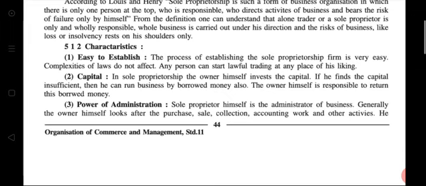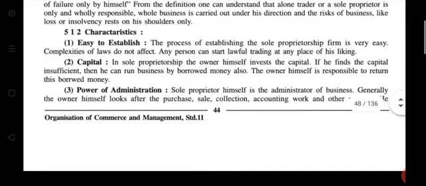It is very easy, the complexity of law does not affect it, and any person can start lawful trading at any place of his liking. Then capital. In sole proprietorship, the owner himself invests the capital. If he finds the capital insufficient, then he can run the business with borrowed money also. So the owner himself is responsible to return this borrowed money.